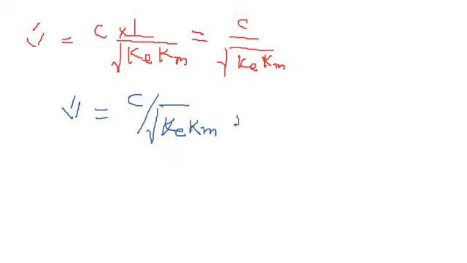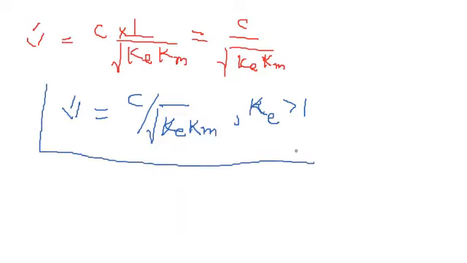In this equation, K sub e is the dielectric constant, and it is always greater than 1. So from this equation we can say that the speed of light or any electromagnetic wave decreases when it enters any material medium.